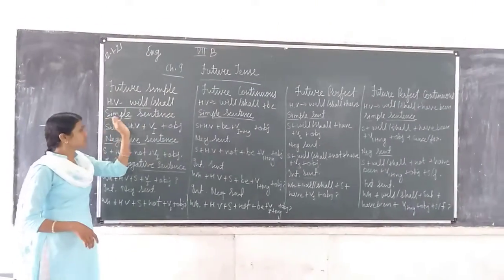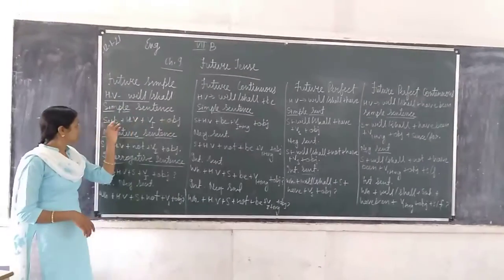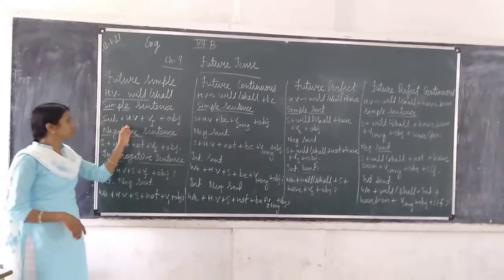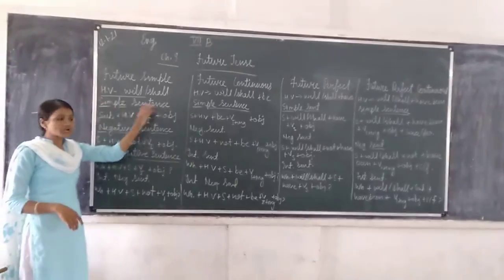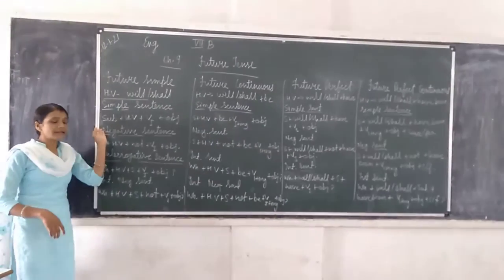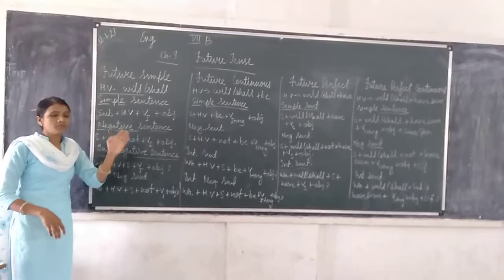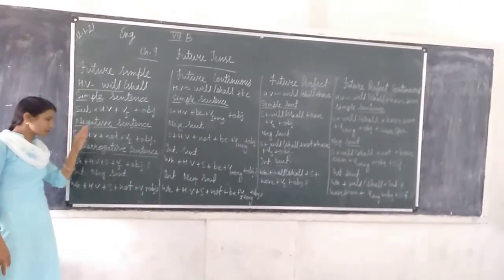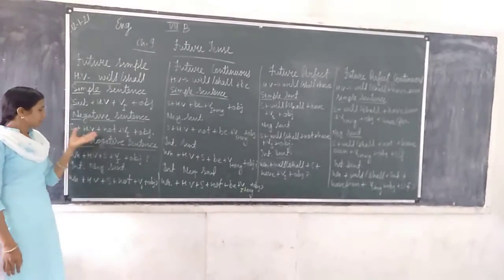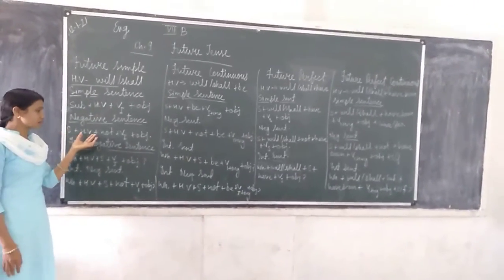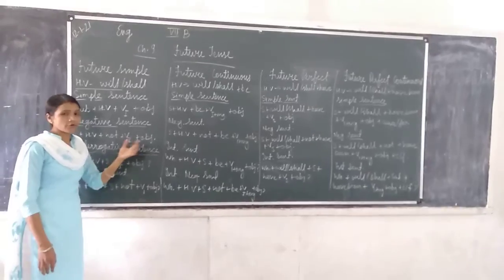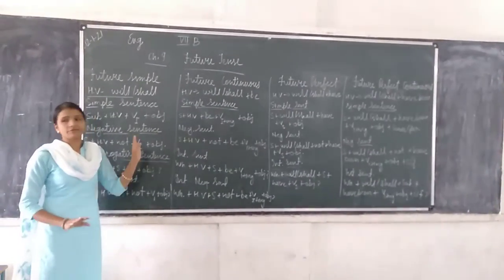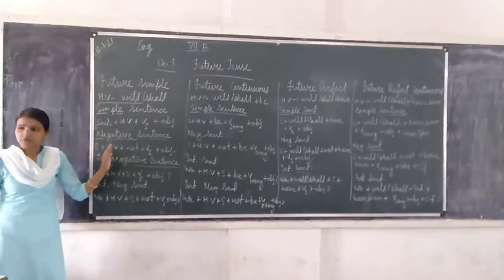Now first of all we will see the sentence structure of a simple sentence. Subject plus helping verb plus verb first form, then object. Helping verb will and shall. Example: I shall play football. That will be the example of a simple sentence. Negative: after the helping verb we will use not. First subject, will or shall, not, verb first form and object. I shall not play football. That will be the example of a negative sentence.